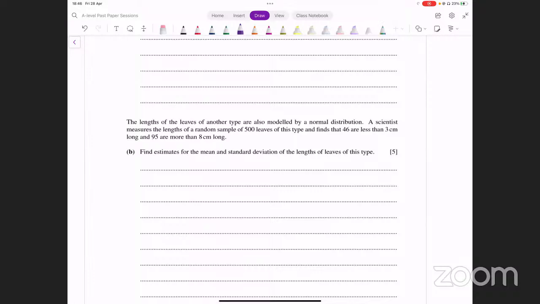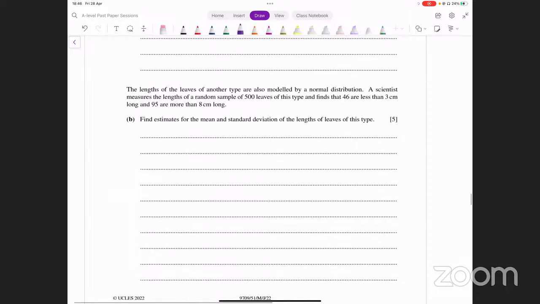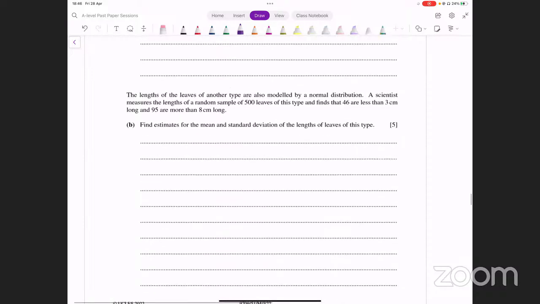Find estimate for the mean and standard deviation of the lengths of leaves of this type. यहाँ पे देखें उसने probabilities दी हुई हैं और आपको डेटा में से कोई मिसिंग चीज फाइंड करनी है, you have to find the mean and the standard deviation, right? मीन निकालना है और स्टैंडर्ड डेविएशन निकालनी है. That is what you have to figure out. Okay? अच्छा, अब ये कैसे देखेंगे? Let's write it down first of all.